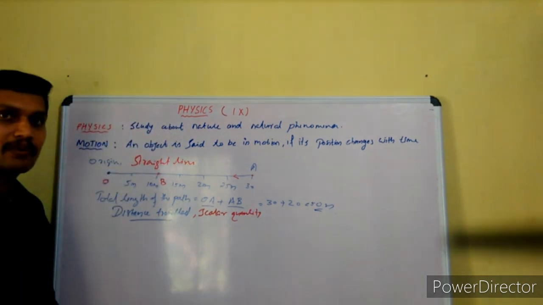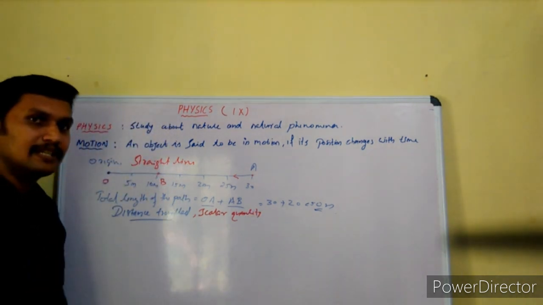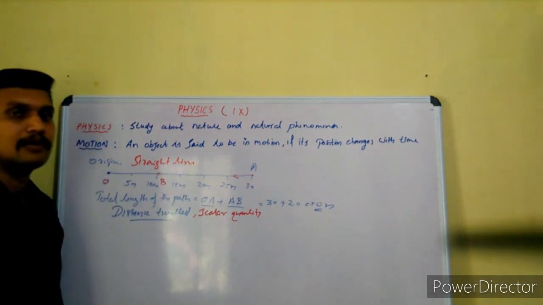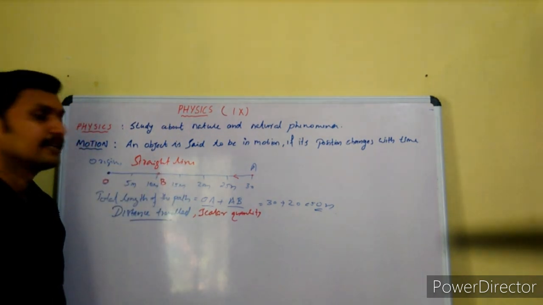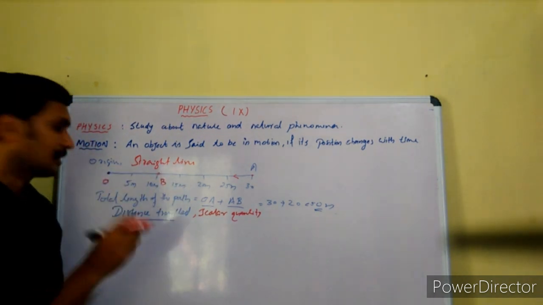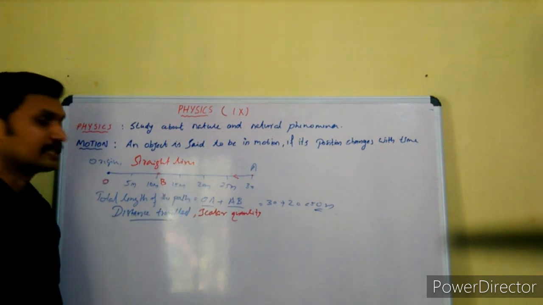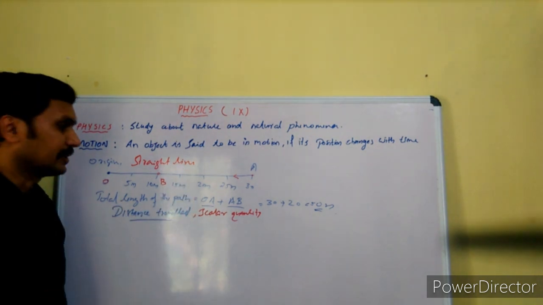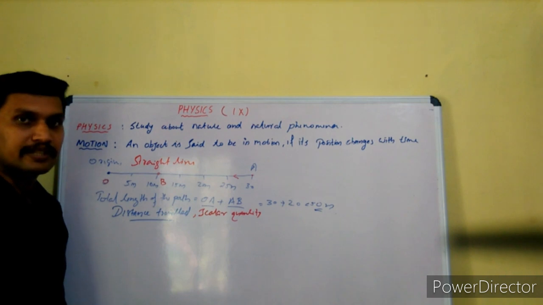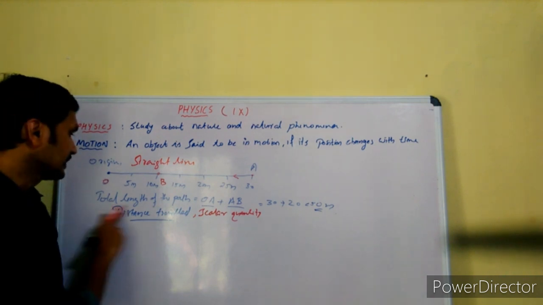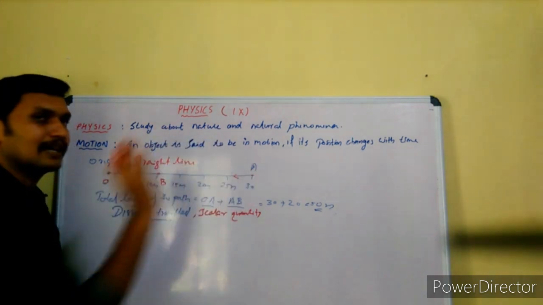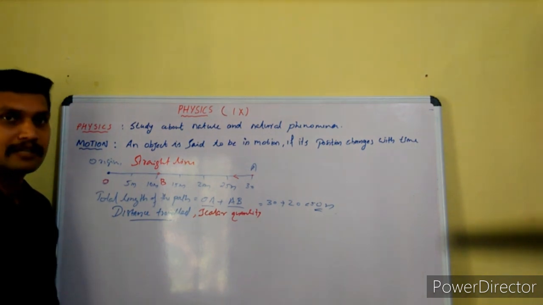What is a scalar quantity? A quantity having only numerical value or magnitude is known as a scalar quantity. One example, distance travelled is a scalar quantity. Once again, what is distance? It is the total length of the path travelled by the object.